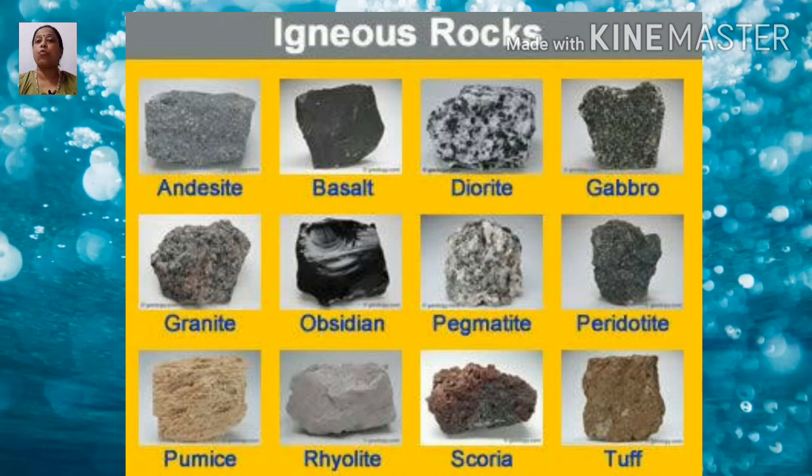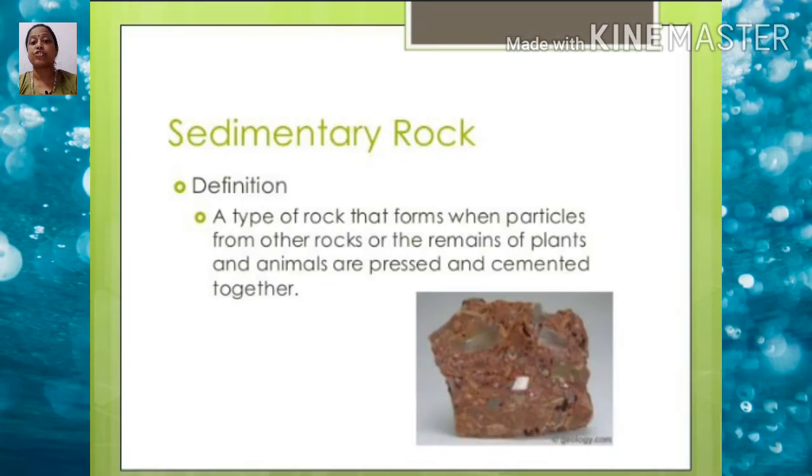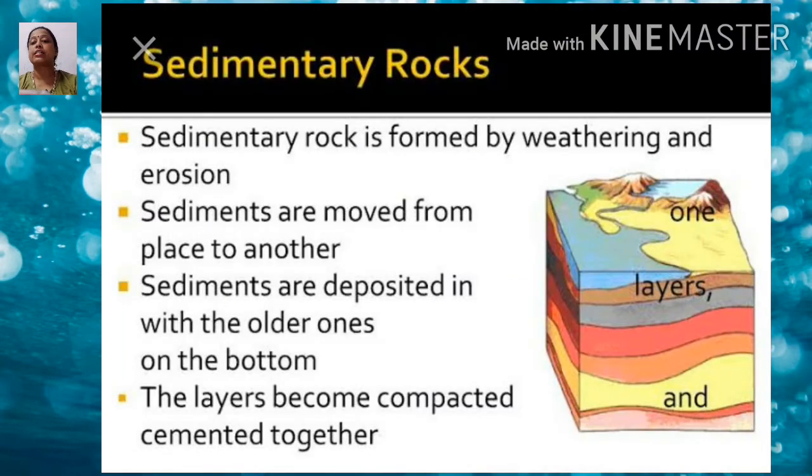So now we are coming to the sedimentary rocks. Rocks are constantly broken down into smaller fragments and carried away by wind, water, or ice and deposited either on the seabed or on land.